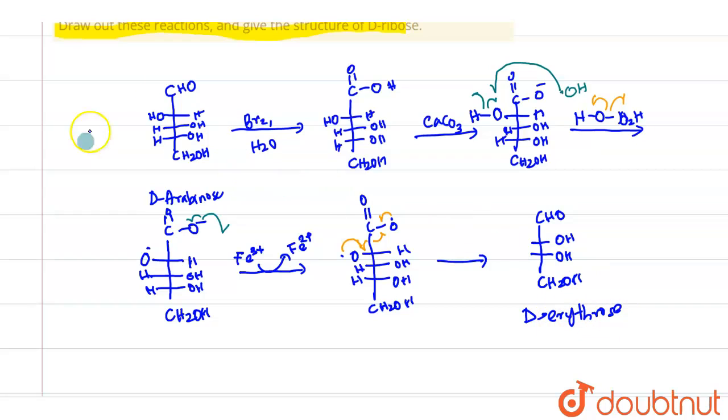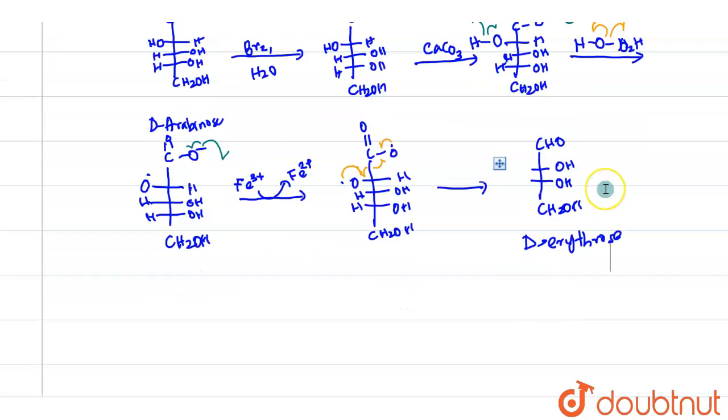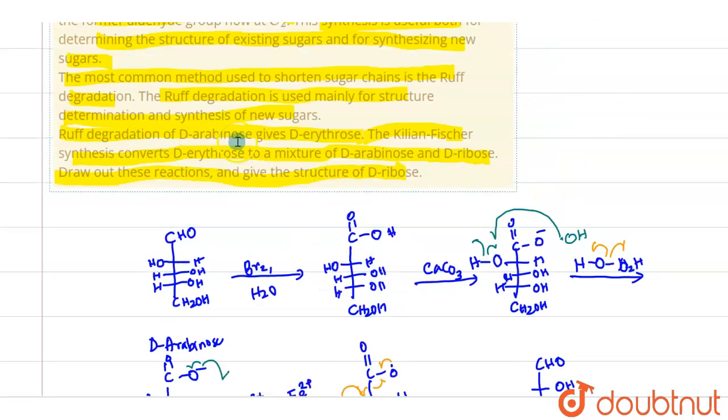So this entire procedure is known as Ruff degradation. We have removed one carbon, so decreased it to D-erythrose. D-arabinose to D-erythrose.